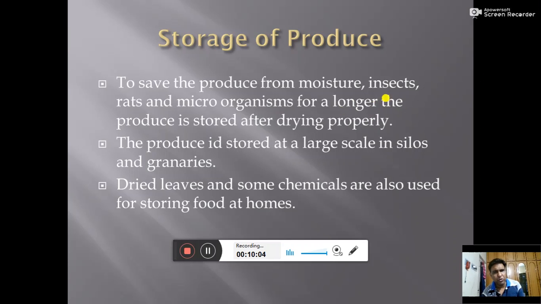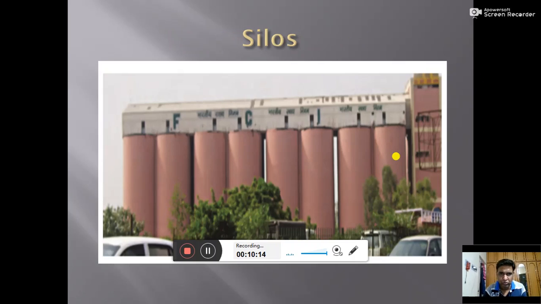Next one, the produce is stored at large scale in silos and granaries. You have seen that. I would like to show you a picture. This is a picture of silos. These long containers are here for storing grains at large scale. The government of India and the state governments store the food. In our country, a department that is known as FCI, Food Corporation of India, purchase the crops from the farmers and store it for the future purposes.